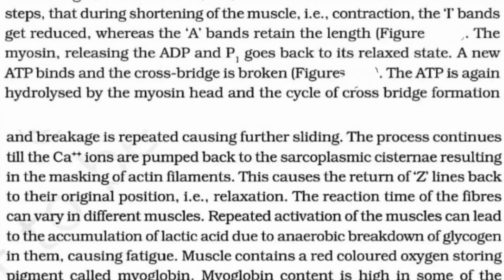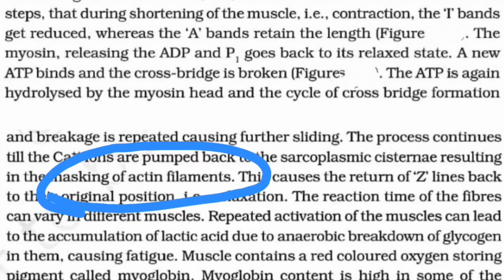The breakage and reformation will be repeated, causing further sliding, continuing as long as ATP is there because of the signals. This process will continue until the calcium ions are pumped back to the sarcoplasmic reticulum, resulting in the masking of the actin filament by troponin.